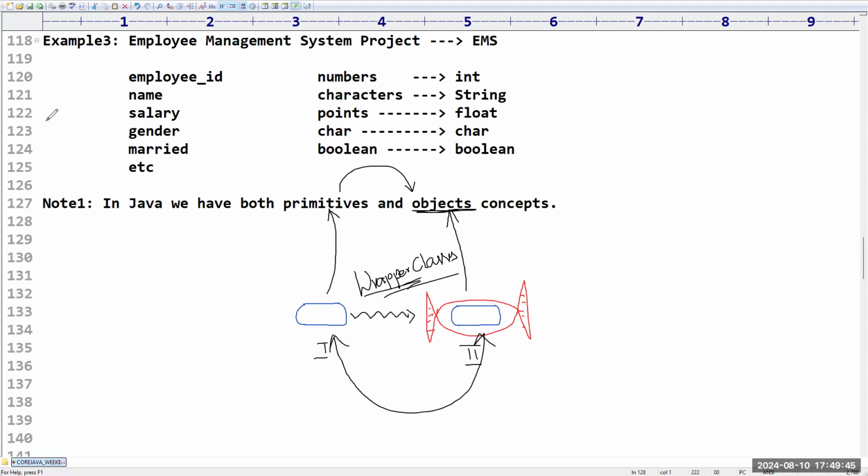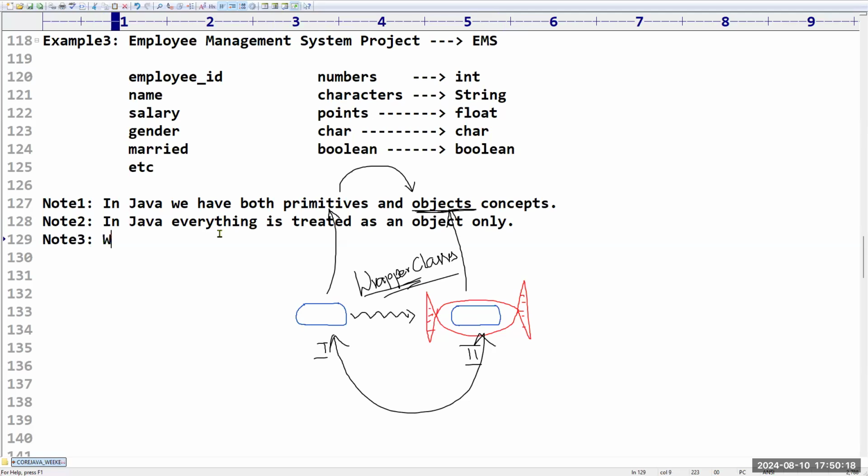I will explain in detail about this later. So why I am taking here is both primitives will be there, objects will be there. But at the very beginning, we have to understand the primitives. Once you are strong in primitives, then converting to an object is a very easy task. Next, I will add one more note. In Java, everything is treated as an object only.